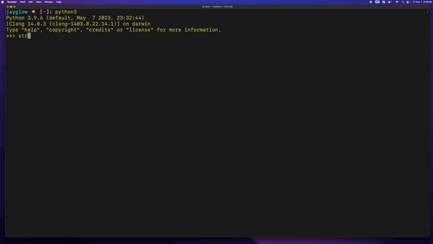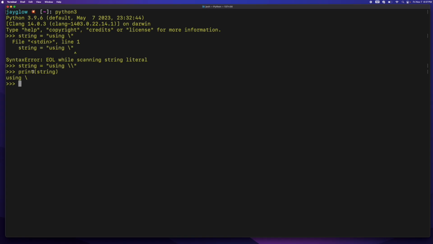So I'm going to go ahead and create a string equal to, I'm going to try to just use a single backslash. When I hit enter, we get a syntax error. That's because we have to escape this character because the backslash is the escape character and it's a special character. So if I use a backslash and then I print string, we get the expected outcome.